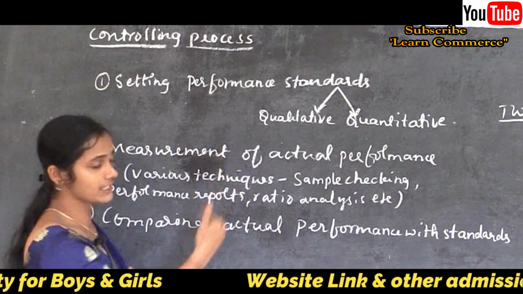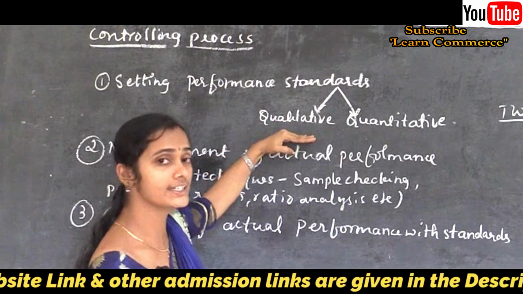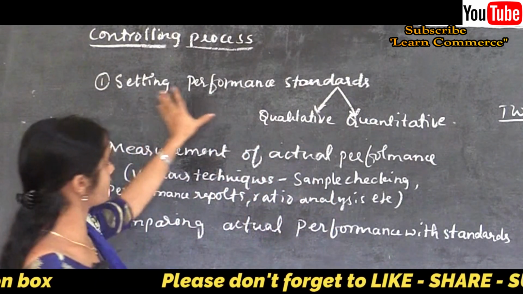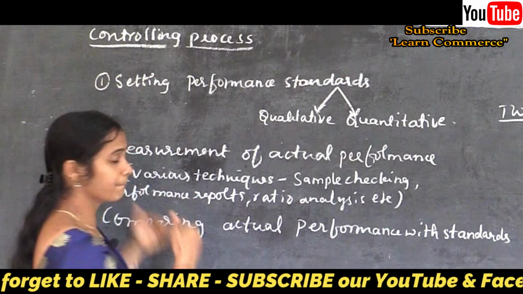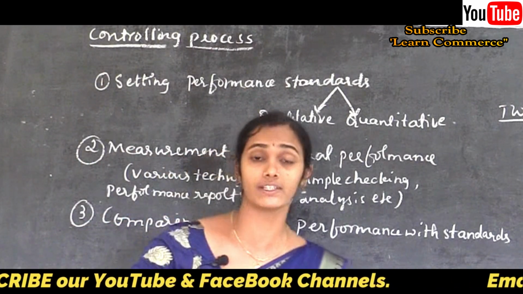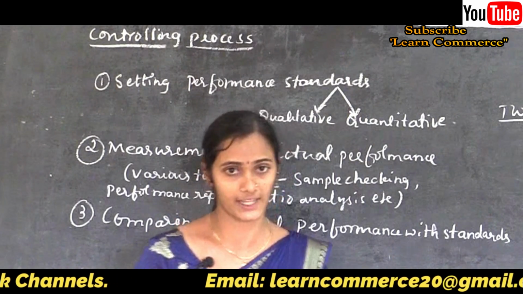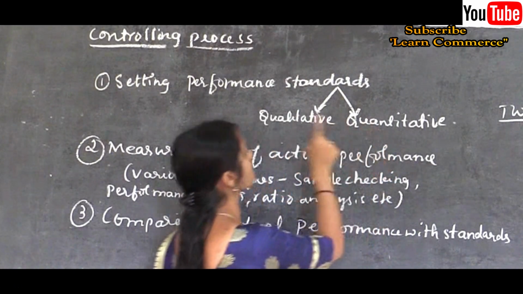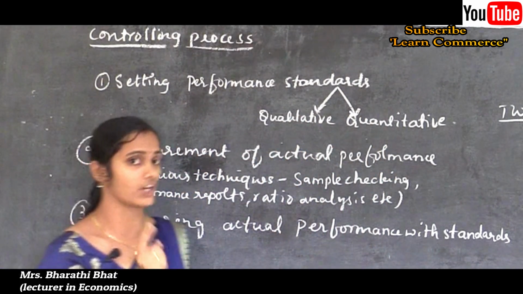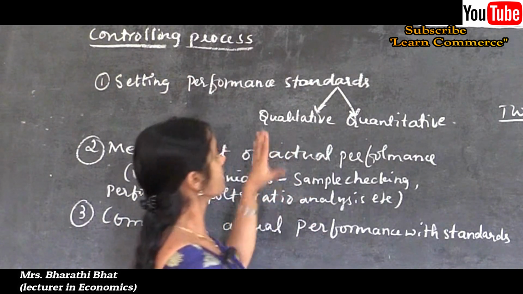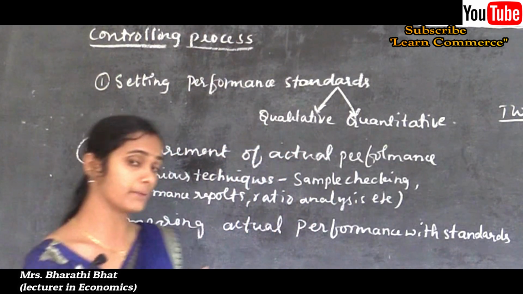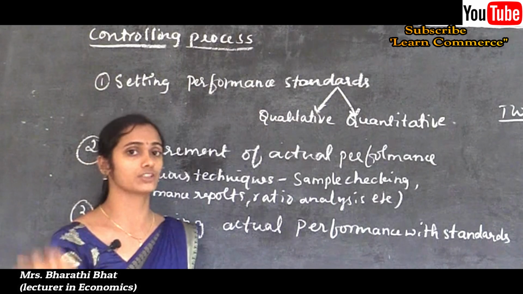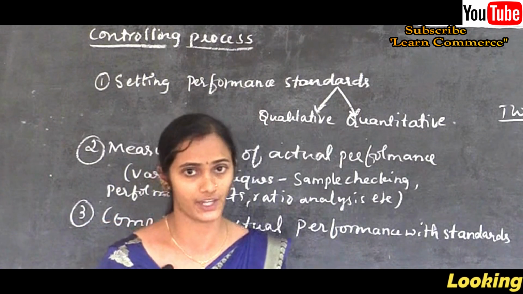See here, the process of controlling means what? Comparing the actual performance of an individual with the set of standards which is predetermined by the organization. That standard may be qualitative or quantitative. Qualitative standards are such as measurement of actual performance based on consumer satisfaction, employee morale or human behavior, etc.